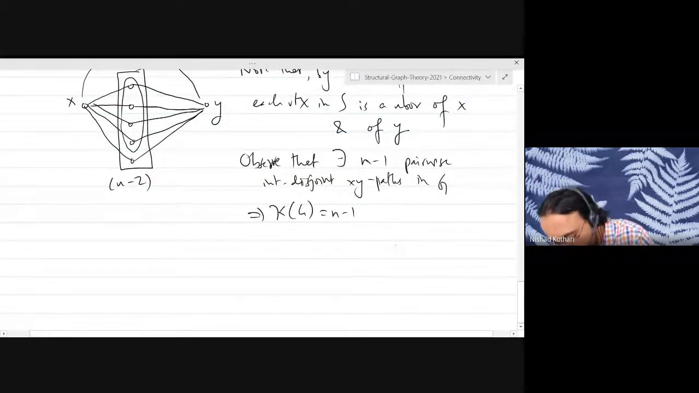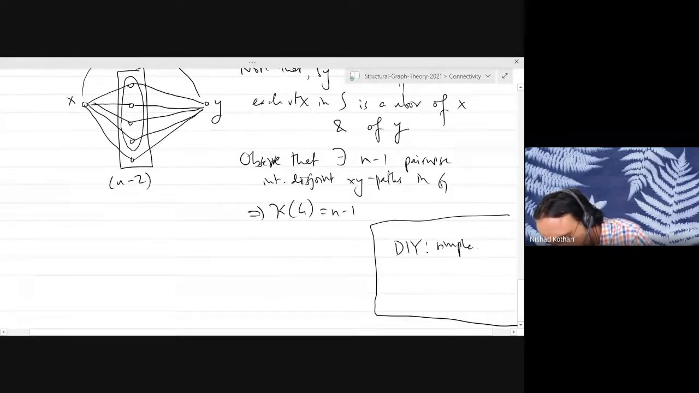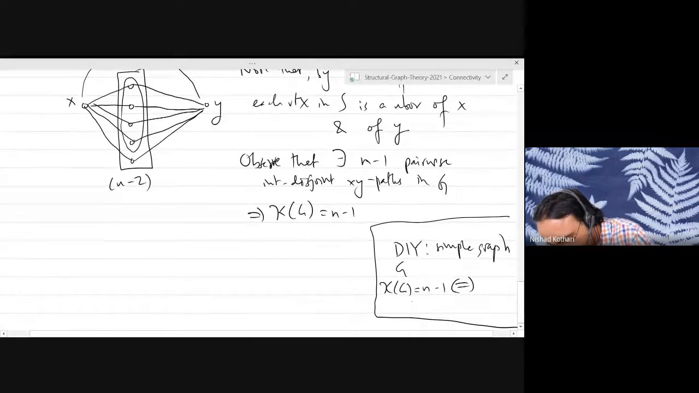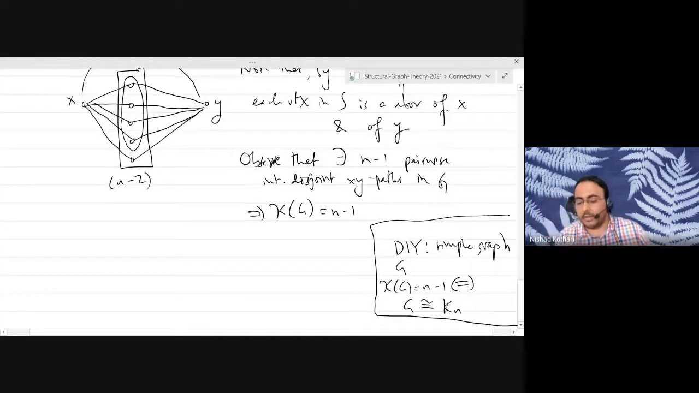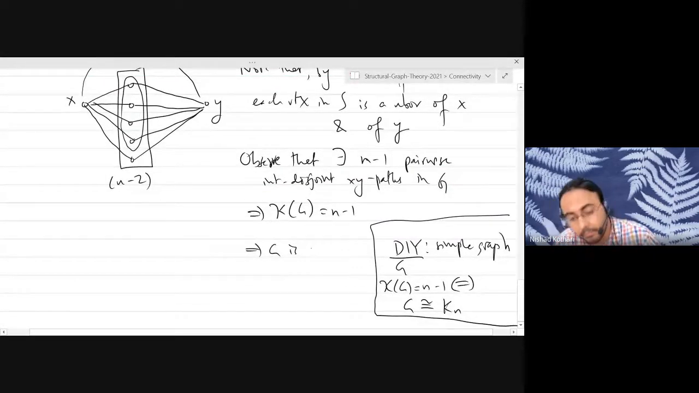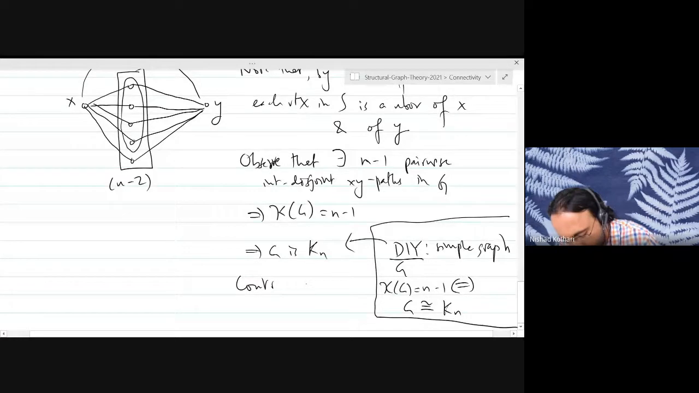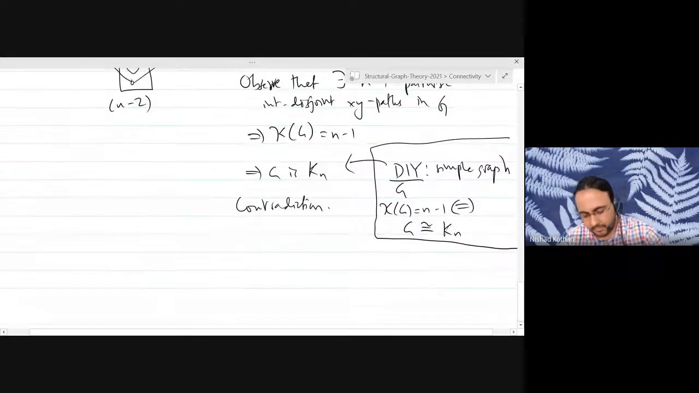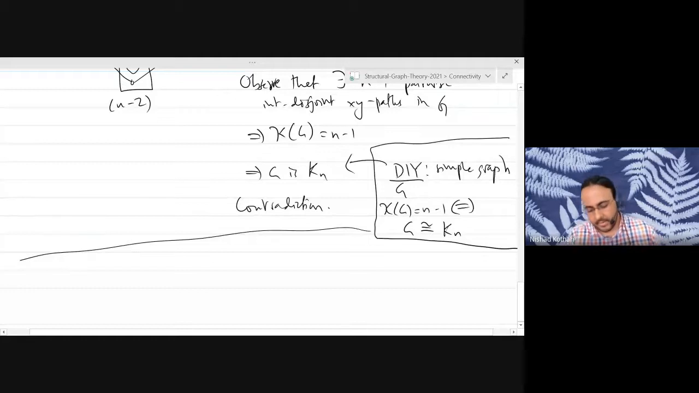And now there is a simple do-it-yourself problem, which you might have already done. For a simple graph G, the connectivity is equal to n minus 1 if and only if your graph G is isomorphic to the complete graph K_n on n vertices. So this means that the graph is the complete graph by this exercise, and that is a contradiction because we assumed our graph was not complete. Okay, so this completes the proof.